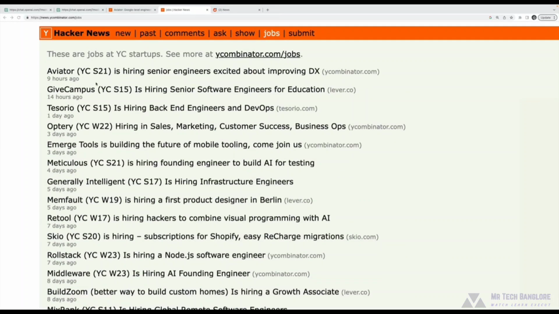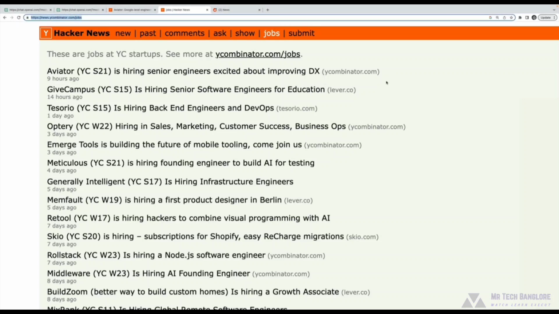I wanted to take the first 5 of these links, find the name of the company, so Aviator, GiveCampus, Tesorio, Optory, Emerge Tools, and then find out how much money each of them has raised, and then compile that for me in a table format, maybe. So what I need to do is just provide this URL.